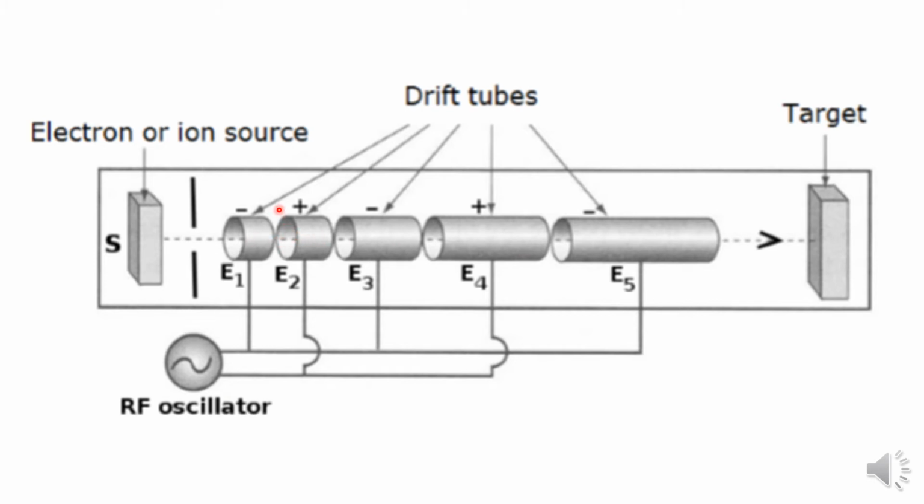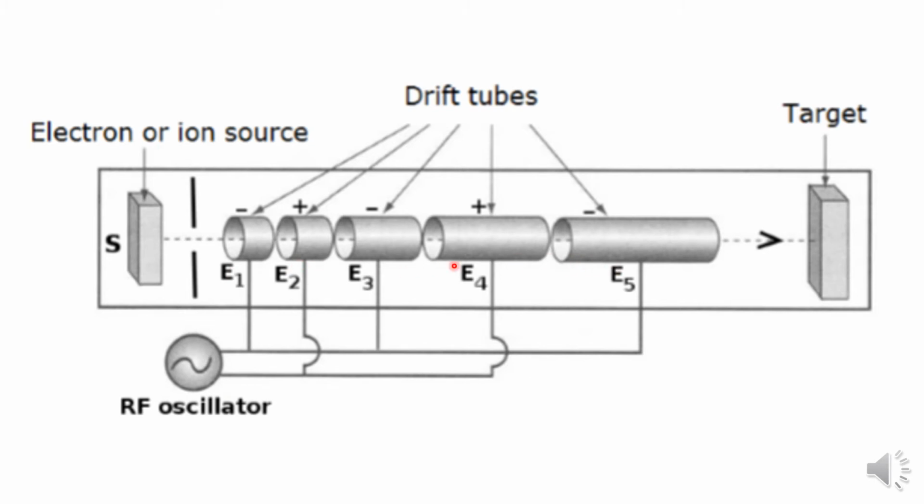There exists a gap between the electrodes. They are arranged in the form of a series coaxial to the vacuum tube. Look at the length of the electrodes. The length of the electrodes goes on increasing as you move from one electrode to the next.